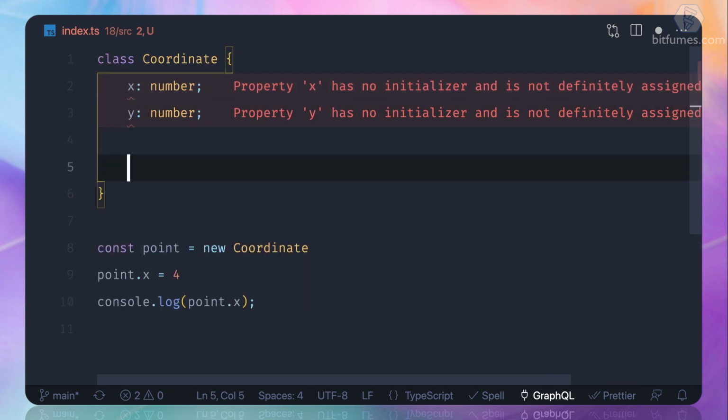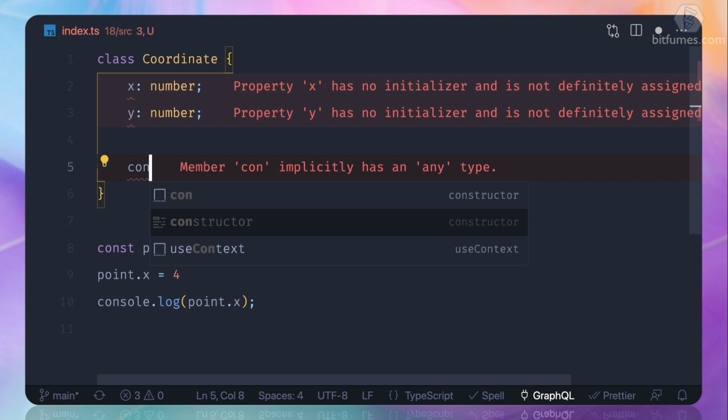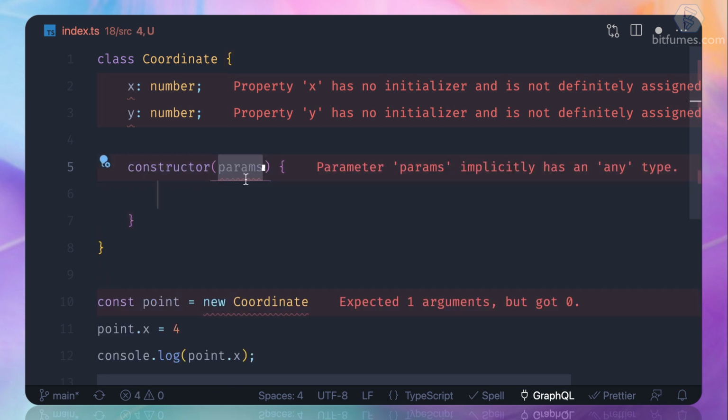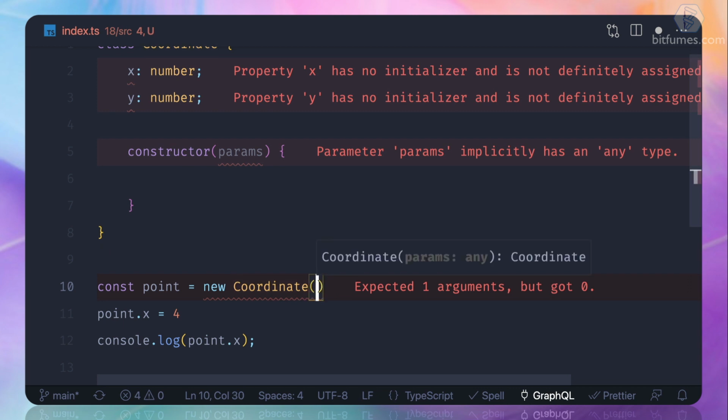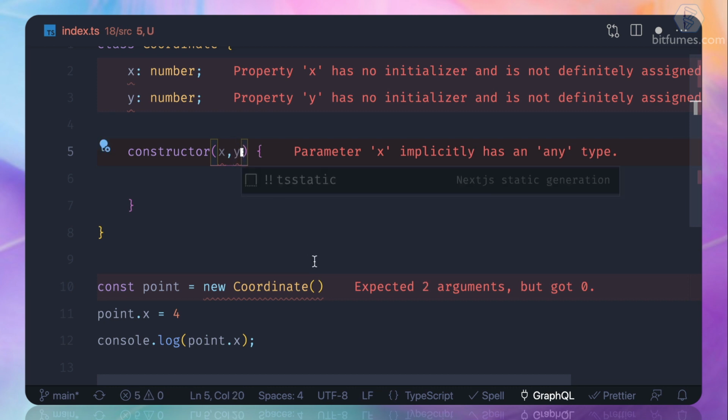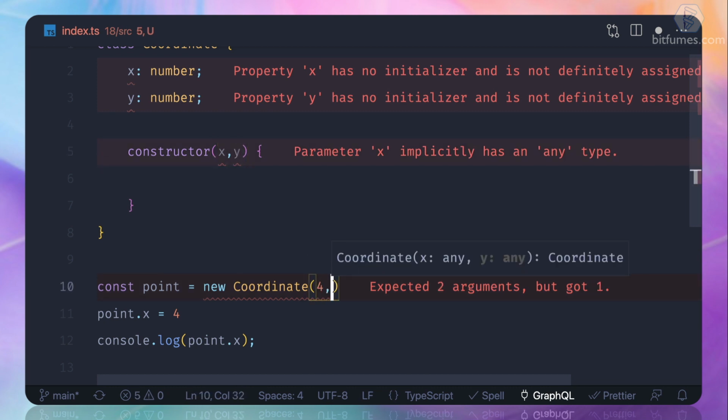So what we need to do is create a constructor. The constructor needs some parameters, so when we create a new instance of any class, we need to pass those parameter values. Here I say I need x and y values. So x is 4, y is 5.